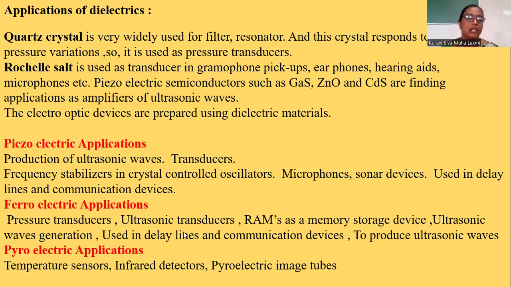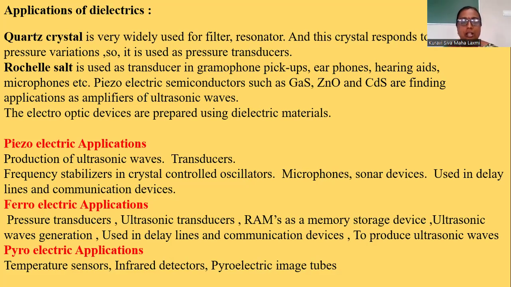Next, ferroelectric applications. Pressure transducers: what is a pressure transducer? It converts variation of pressure into an electrical signal. Then there is the ultrasonic transducer, which converts sound energy to electrical energy.